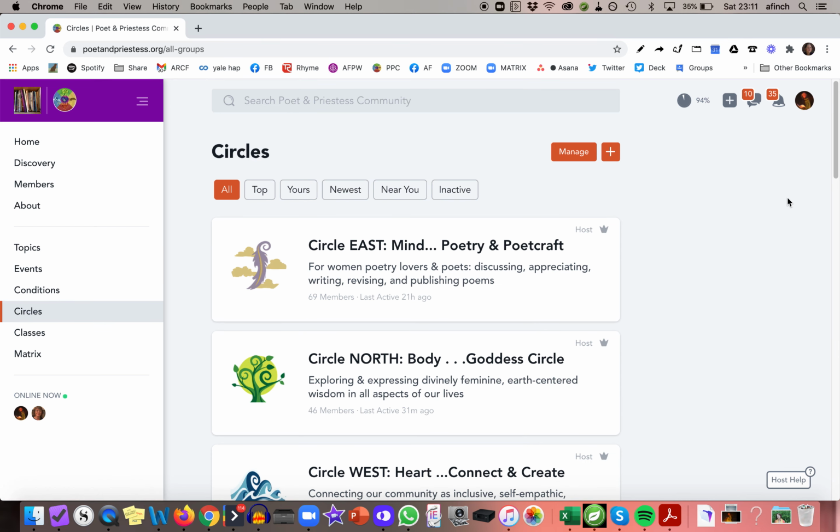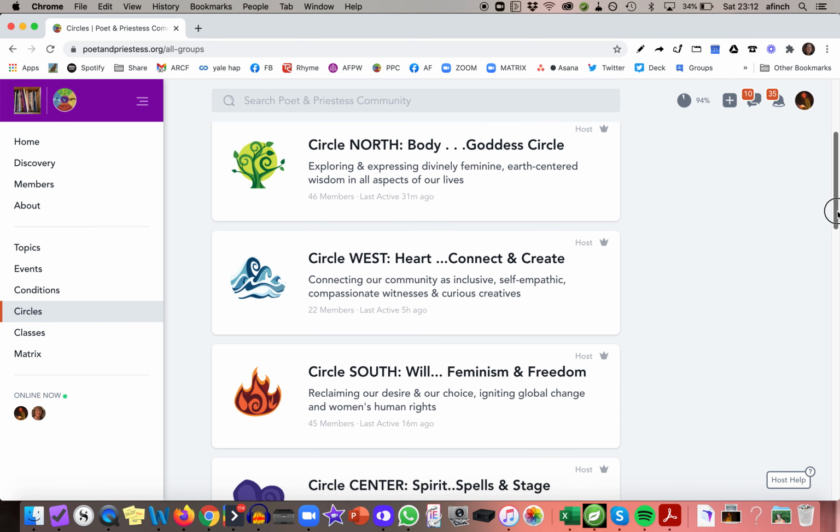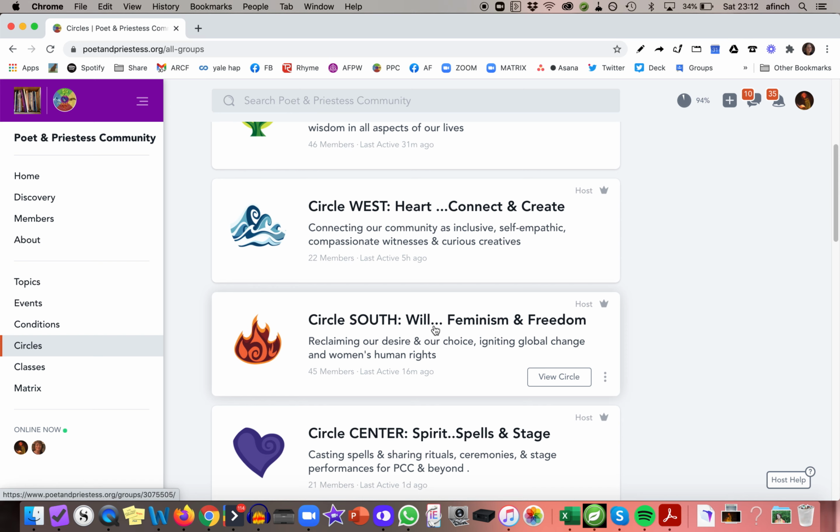The circles are where the discussions happen. There are 5 circles, one for each of the 5 directions of a sacred circle: east, north, west, south, and center. East is devoted to poetry, north is devoted to magic, west to community, south to feminism, and the center is for ritual and performance.